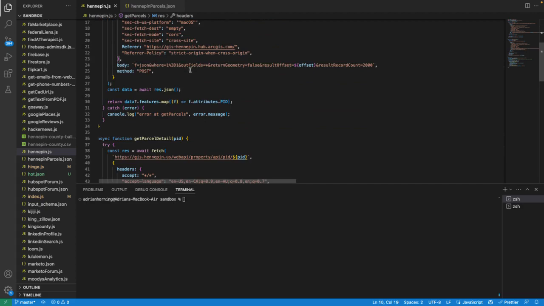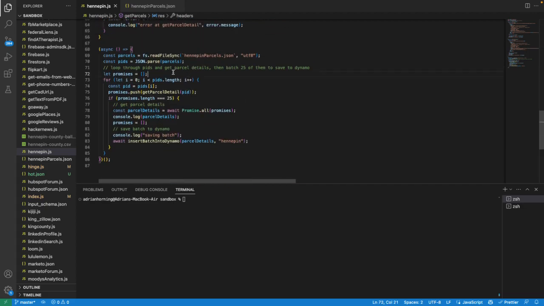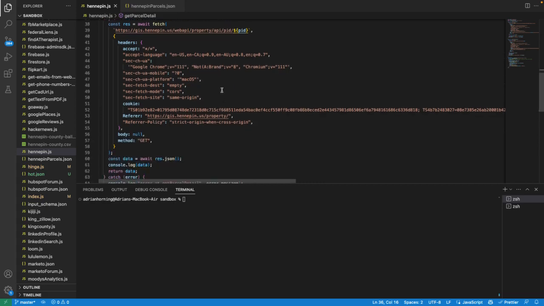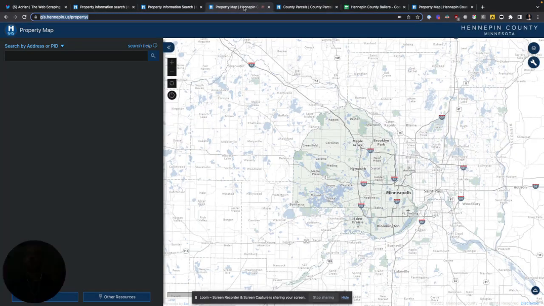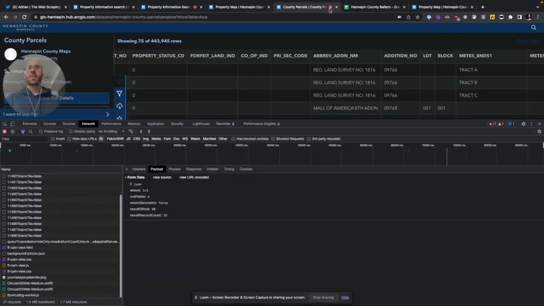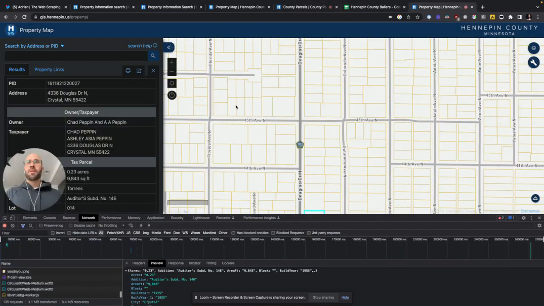So what I did is get the parcels and then get the parcel details. You got the parcels here, and then got the parcel details with get parcel details. And that's just copy as node fetch, and copy as node fetch for the other thing as well. Where was that? Yeah, same right here.